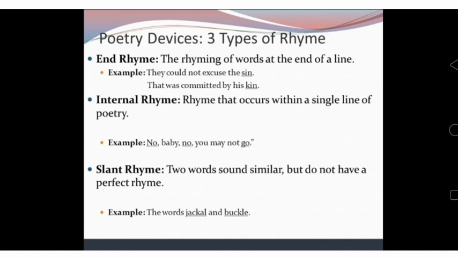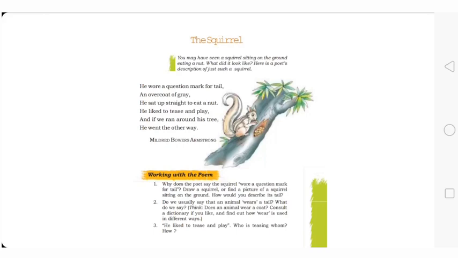I hope you all have understood the poetic devices which we have discussed here. Let's find out which poetic device has been used in this poem, The Squirrel. He wore a question mark for tail and overcoat of grey. He sat up straight to eat a nut, he liked to tease and play. And if we ran around his tree, he went the other way.